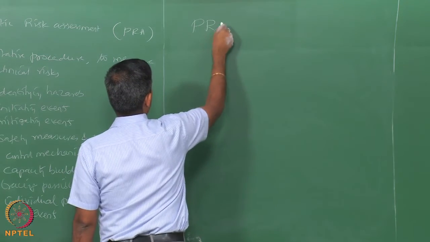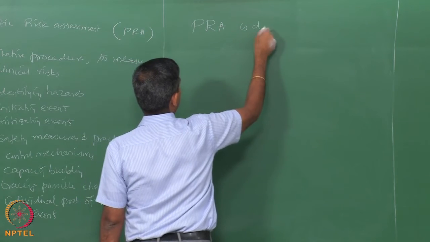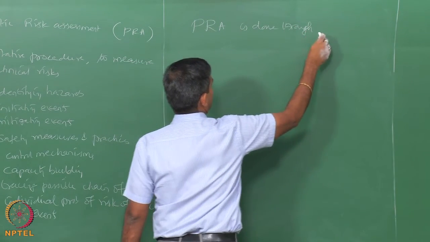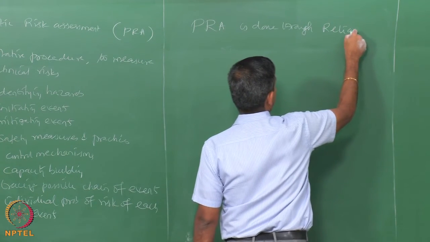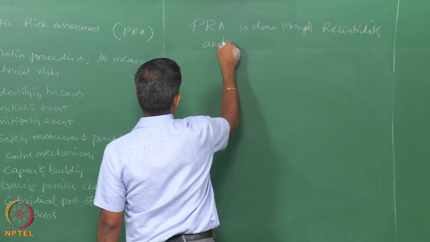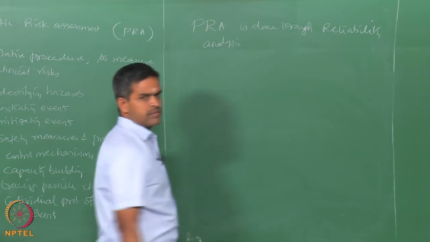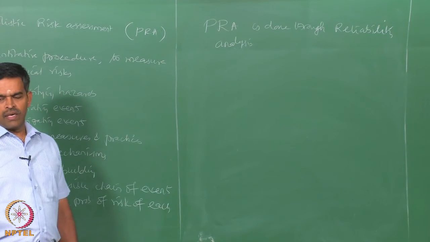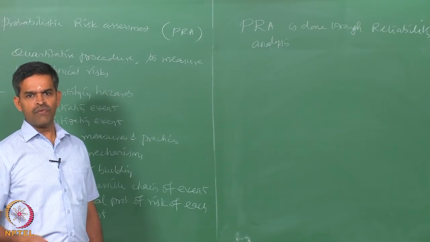Probabilistic risk assessment is always done through reliability analysis. Reliability actually addresses prevention of a system from failure.